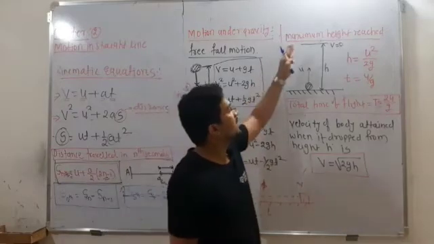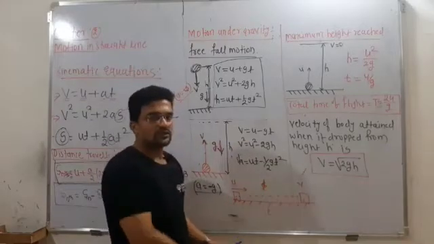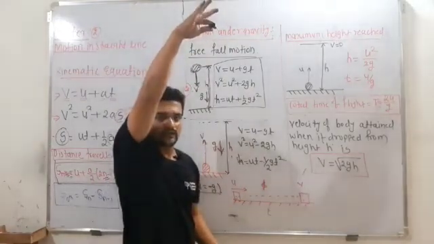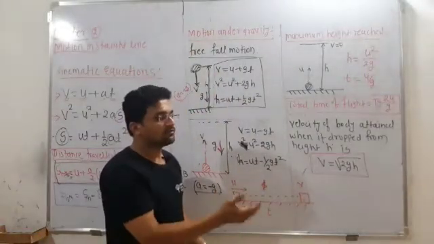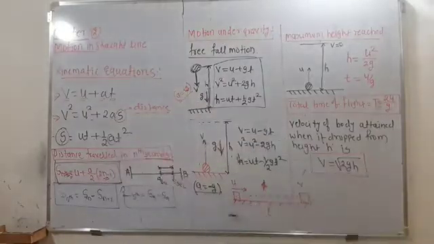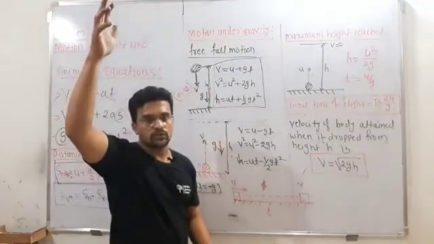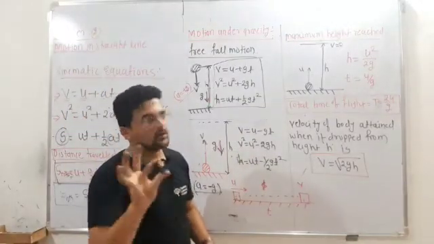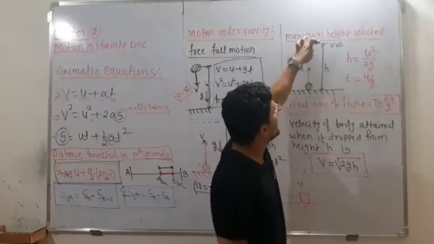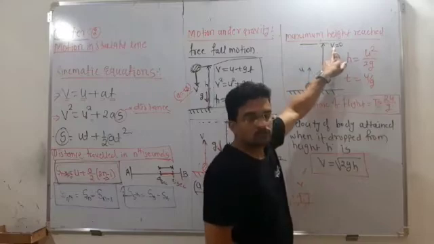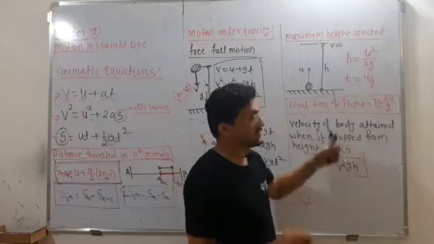So next is maximum height. Now suppose I throw this object upward, it will go up to a certain height and then fall back again. So how high will this object move, or how high will it attain its height? If you throw a ball, how high will it go? That height can be calculated by using this equation. So if you throw with initial velocity u and the ball reaches height h, its final velocity becomes 0, because it goes up and stops there, so final velocity becomes 0 and then it falls back.